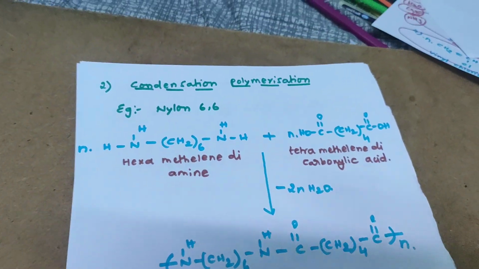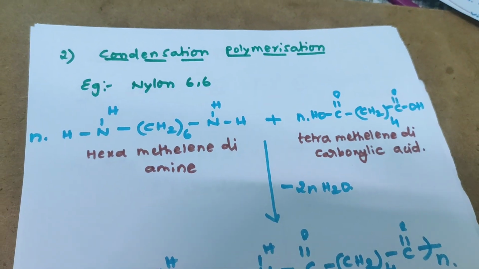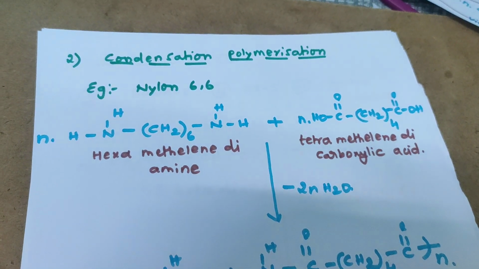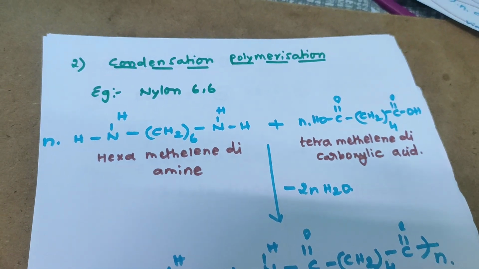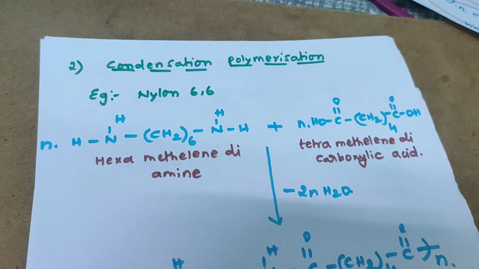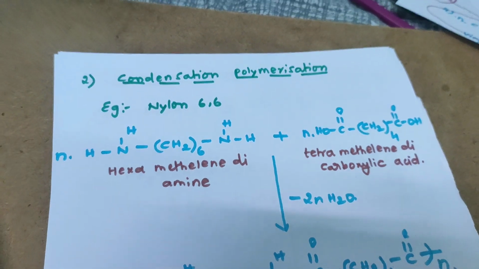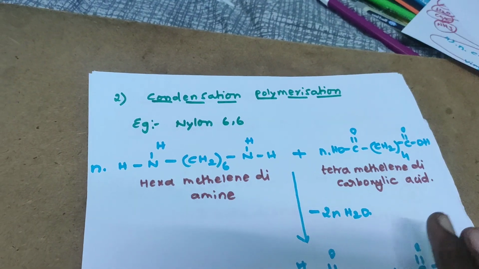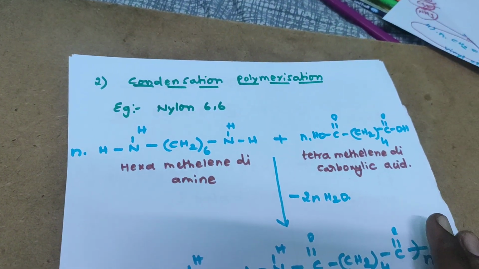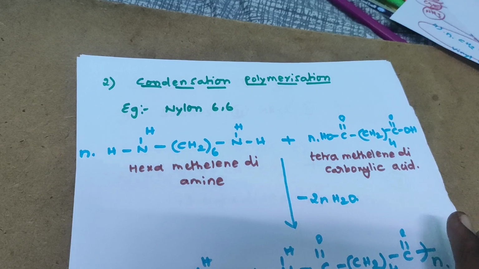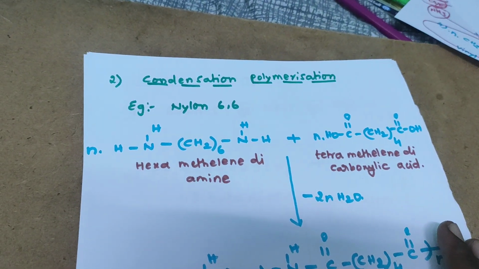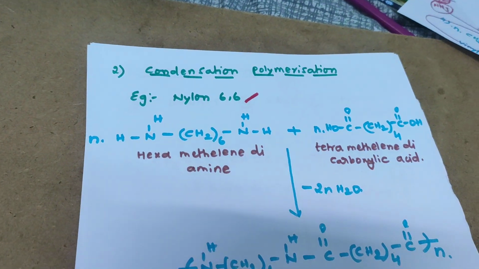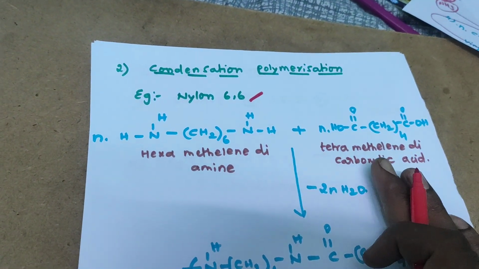Okay, next polymerization is the condensation polymerization mechanism. Before discussing this topic, what is meant by condensation? The general meaning of condensation is elimination of a water molecule. So simply recognize that in this reaction mechanism, a water molecule gets eliminated. The best example for condensation polymerization is nylon 6,6, one of the important named reactions.